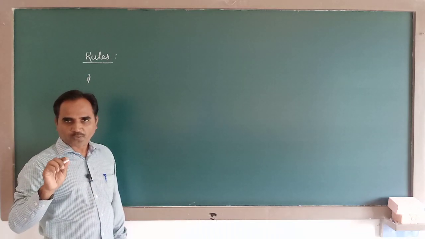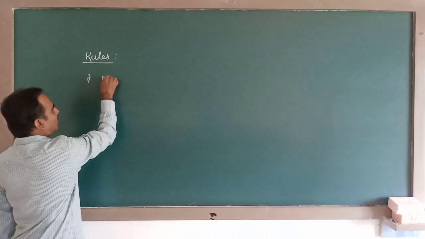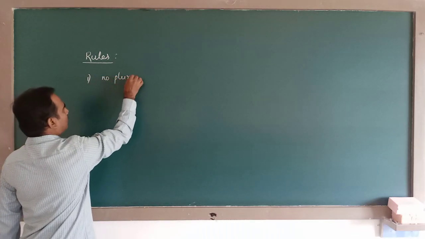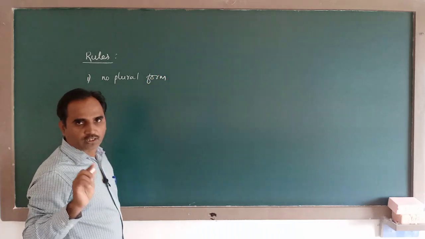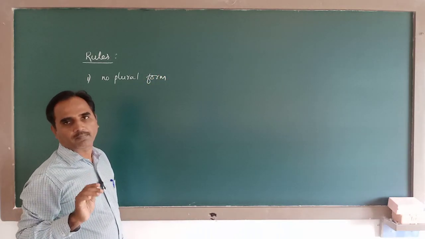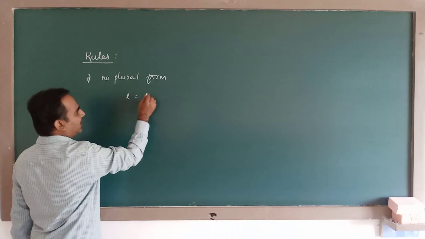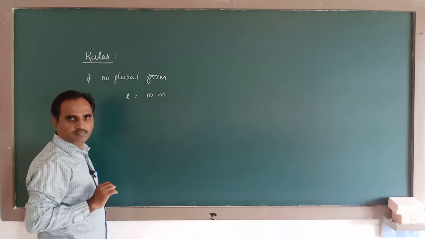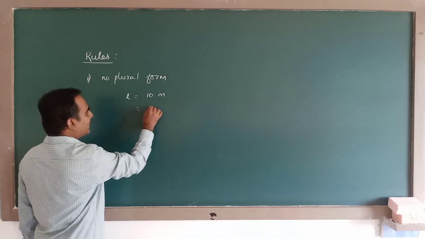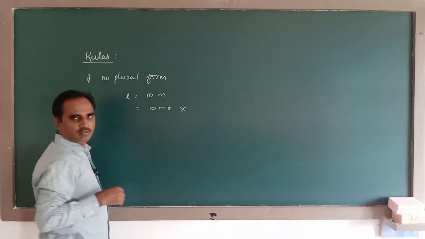unit should not be expressed in plural form. Unit should never be expressed in plural form. For example, a length of 10 meter is to be written like this. Don't write it as 10 meters. It becomes wrong.